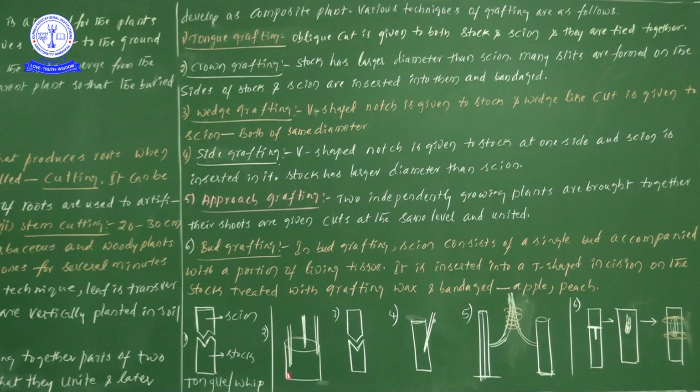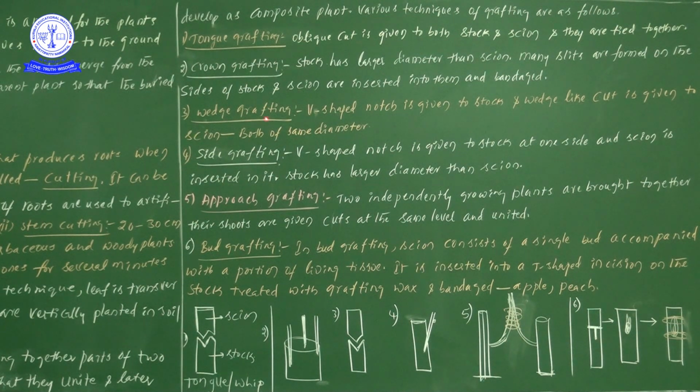So in the stalk we can insert more than one scion. Why? Because the stalk has more diameter. So that is the information they have given.